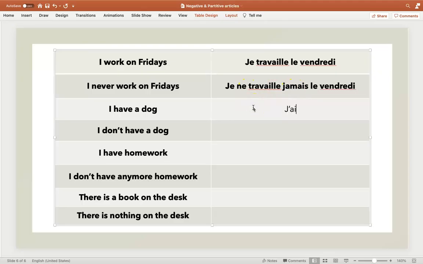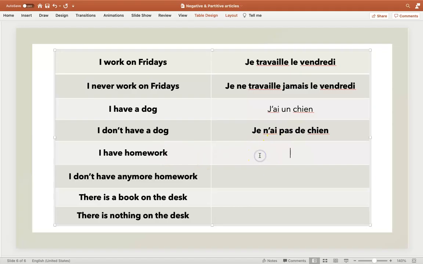I have a dog. J'ai un chien. I don't have a dog. So this is our simple pas. Je n'ai pas de chien. So my un has become de. And I'm using pas. I have, I don't have.